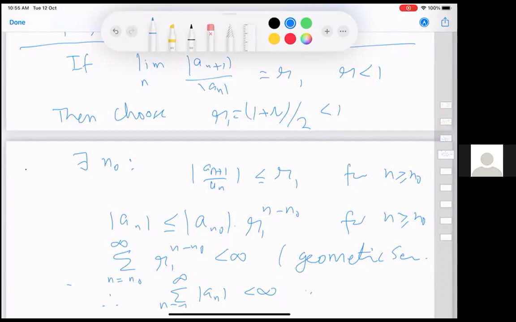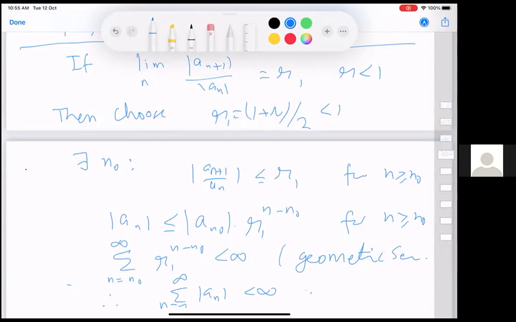If you want to write out the proof using epsilon terminology, then choose r_1 to be this and take epsilon to be r_1 minus r, or you choose epsilon to be (1 minus r) divided by 2. We can write exactly the same quantity in many different ways.